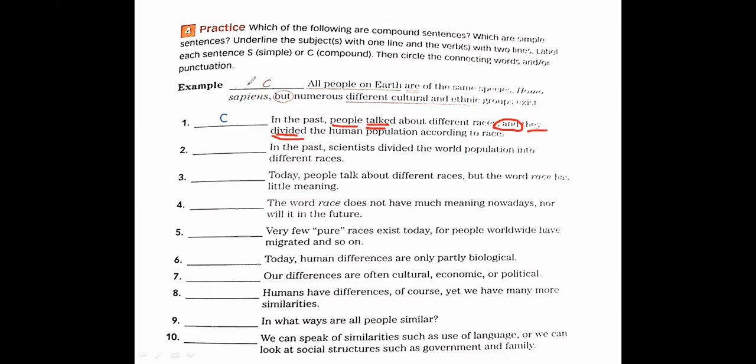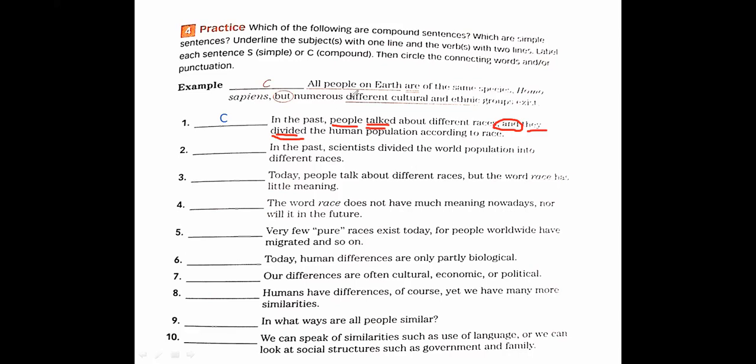I have a question. What is the meaning of conjunction? Conjunctions are words that join sentences. For compound sentences, we have coordinating conjunctions, which are used to join two simple sentences to make a compound sentence. Remember the word FANBOYS: for, and, nor, but, or, yet, and so.